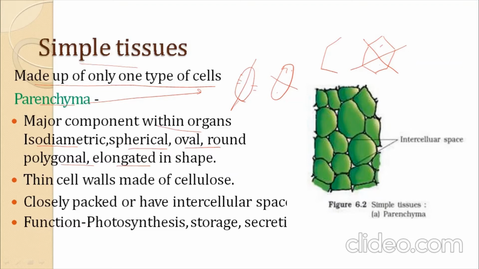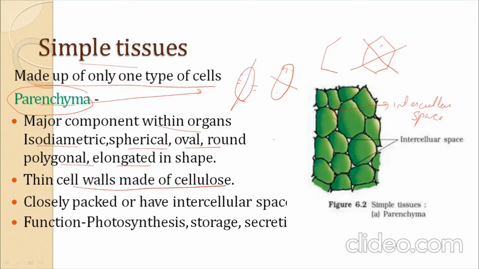Another important thing is that between the parenchyma cells there are always intercellular spaces. This is a very important thing. These intercellular spaces differentiate parenchyma from the other two types of cell, collenchyma and sclerenchyma. They contain a thin cell wall made up of cellulose.